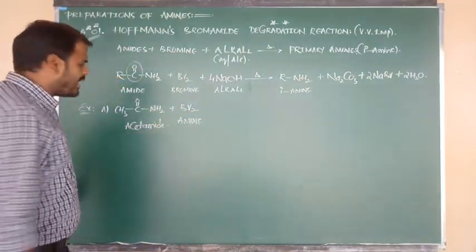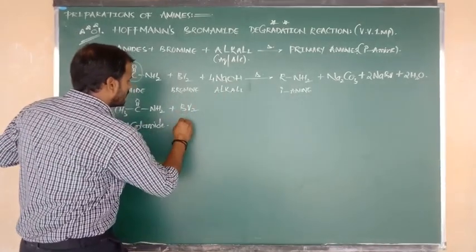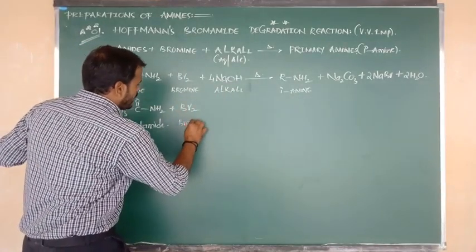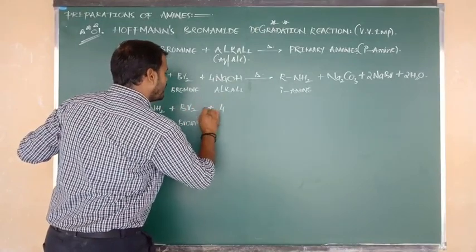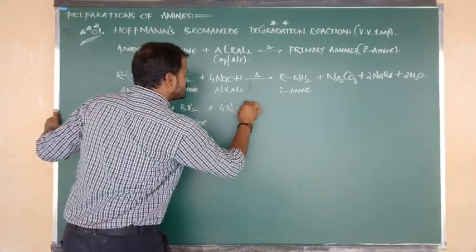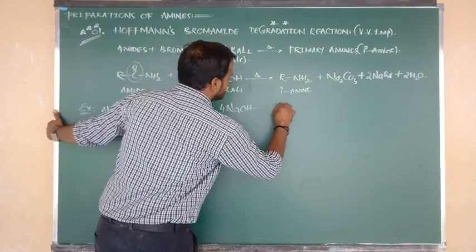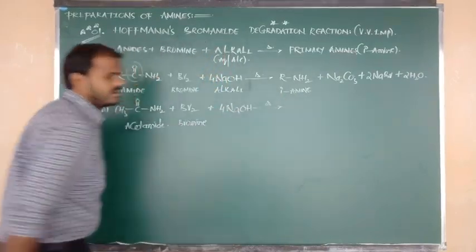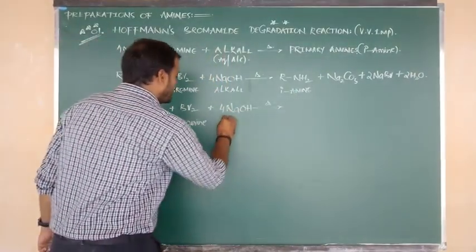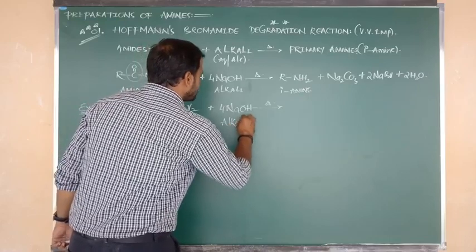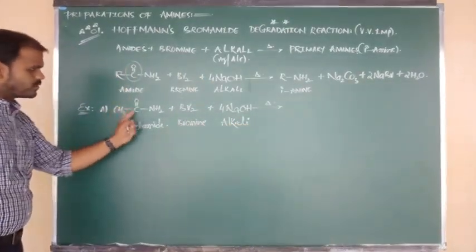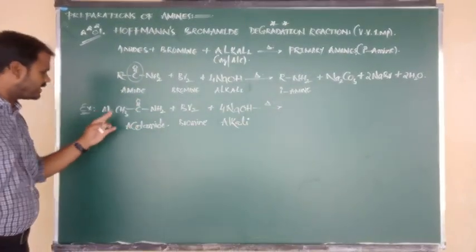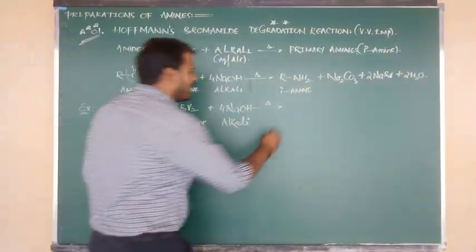Now such bromine undergoes reaction with what, Nana? Alkali. How many moles of alkali do we have to consider? 4 moles of alkali we have to consider. How many moles of alkali have we taken? 4 moles of alkali we have taken, beta. So the same thing, the C double bond O group undergoes degradation, remaining CH3 bonded to NH2.